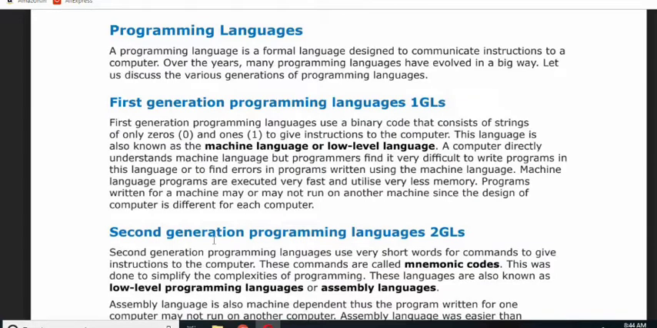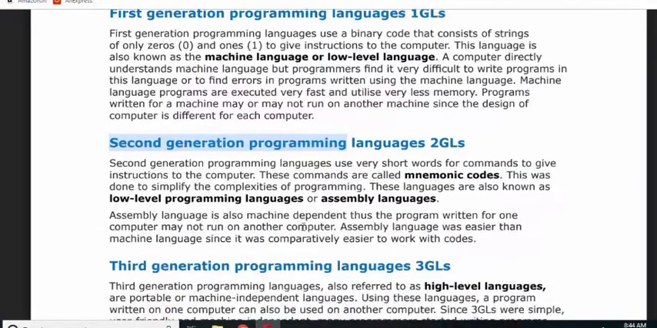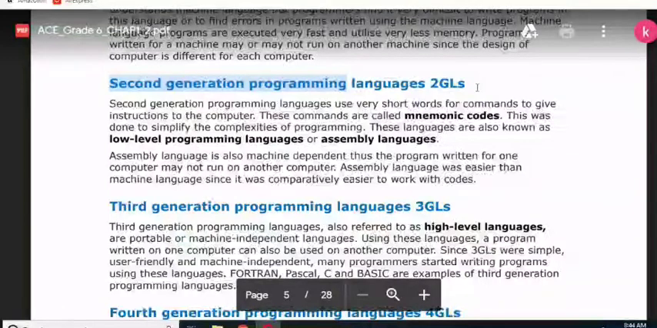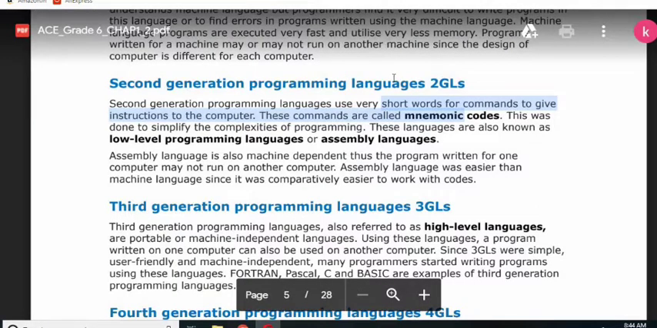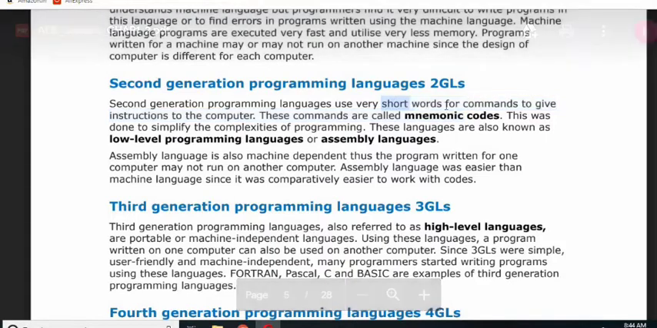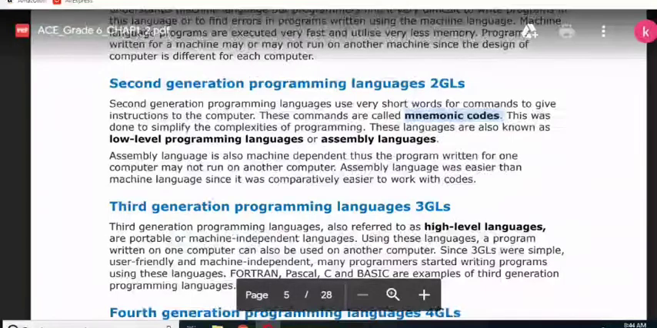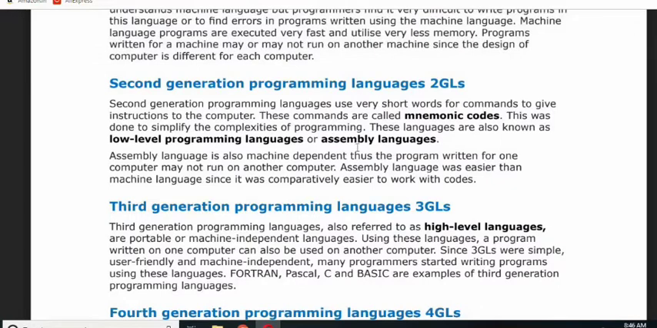Okay, so afterwards we designed the second generation language, which is 2GL. Second generation programming language uses short words. So instead of binary codes 0 and 1, this language uses short words, and those short words are known as mnemonic codes. For example, for addition it uses ADD, for subtraction it uses SUB, and MUL for the multiplication and so on. And we also say that this language is known as low level programming language or assembly language.